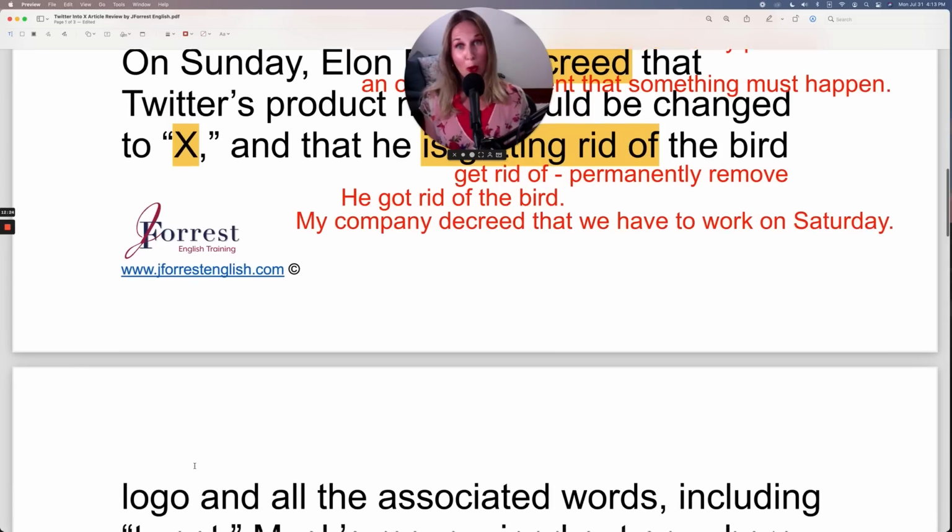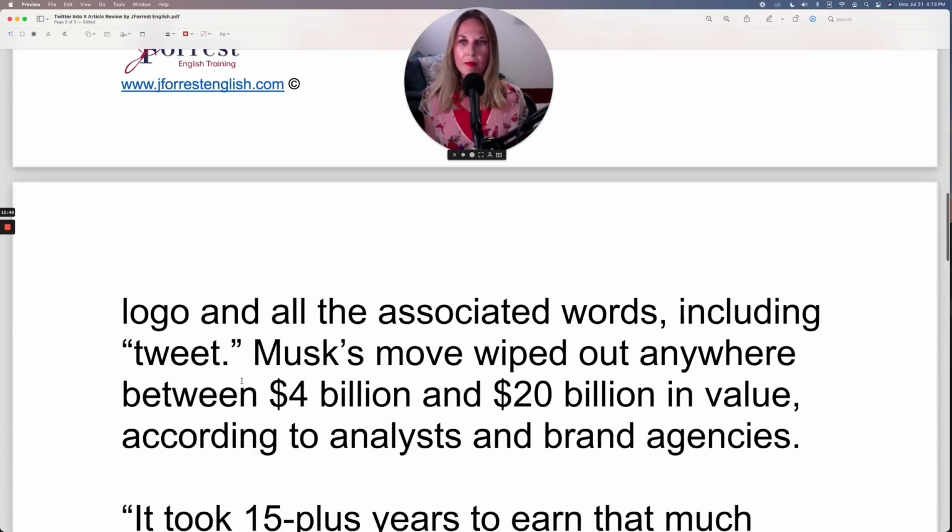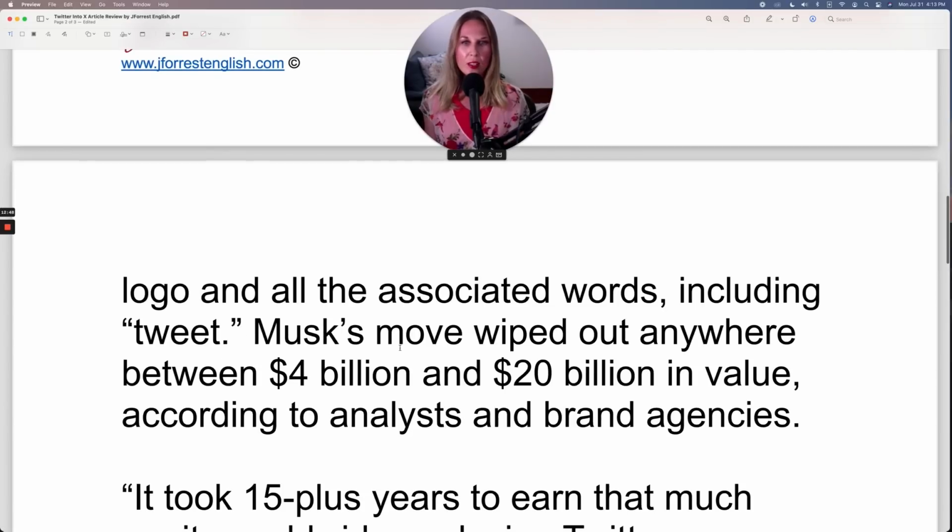The bird logo and all the associated words, including tweet. This is what the article mentioned at the beginning, where you can use tweet as a verb. I tweeted what I did last night. I tweeted my holiday photos, whatever you might tweet. Musk's move wiped out anywhere between $4 billion and $20 billion in value.